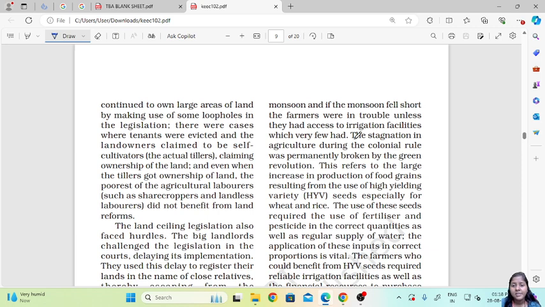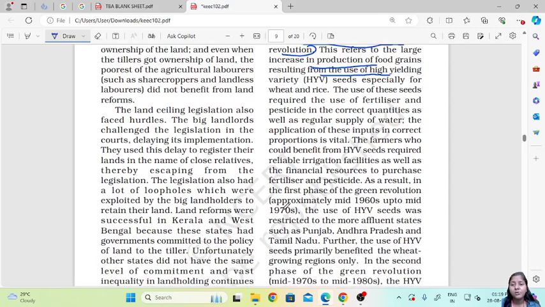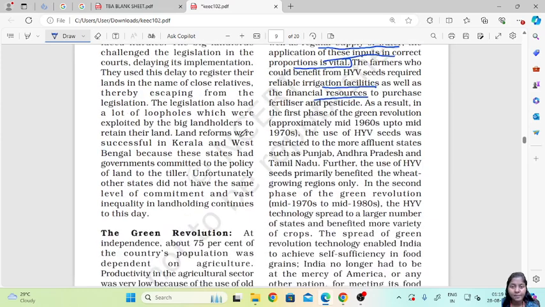So the stagnation in agriculture during the colonial rule was permanently broken by the Green Revolution. This refers to the large increase in production of food grains resulting from the use of high yielding variety of seeds, especially for wheat and rice. The use of these seeds required the use of fertilizer and pesticide in the correct quantities as well as regular supply of water. So the application of these inputs in correct proportion is vital. The farmers who could benefit from high yielding variety seeds required reliable irrigation facilities as well as the financial resources to purchase fertilizer and pesticides.